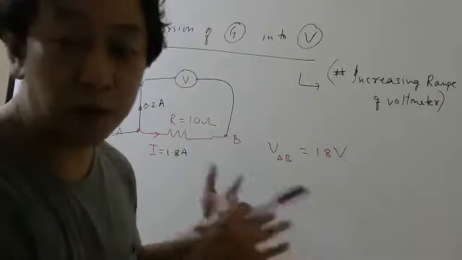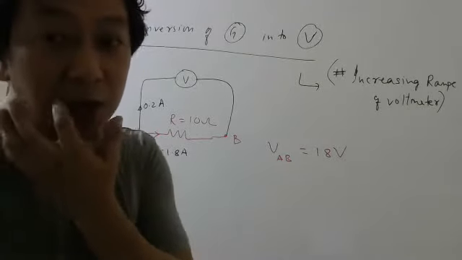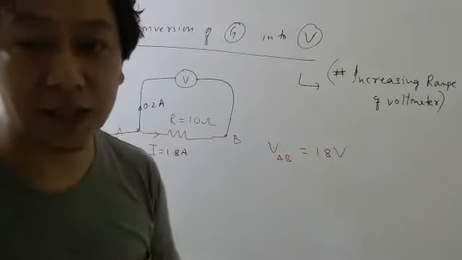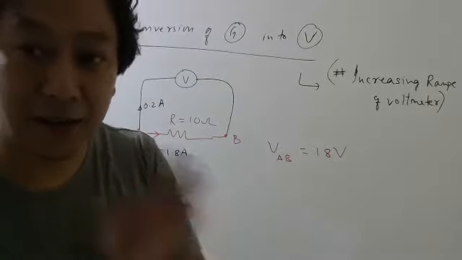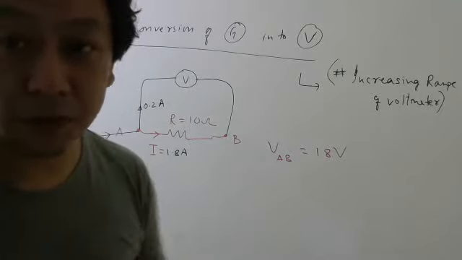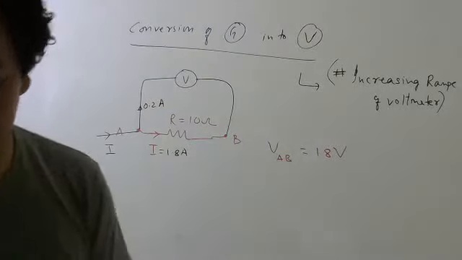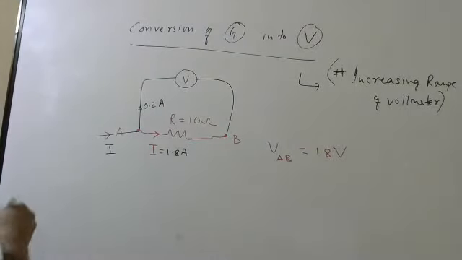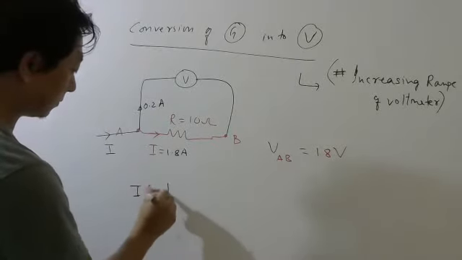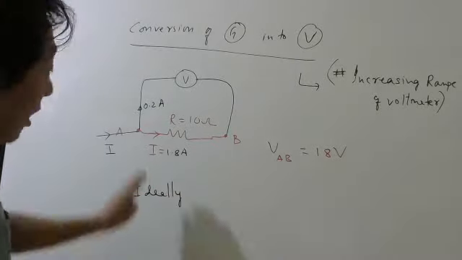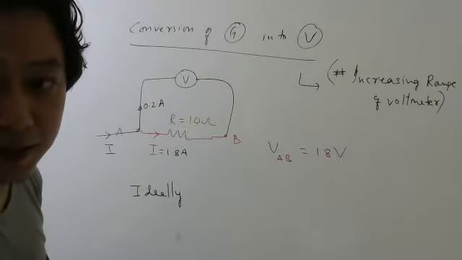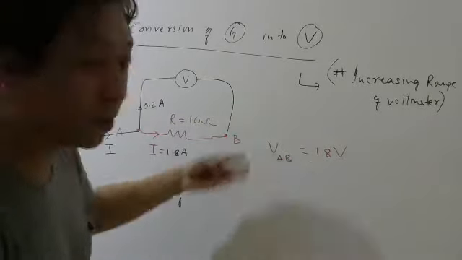You can subtract 20 with 18. That will be your error, 2 volt. Then you divide 2 volt by 20. That will be your relative error. Then multiply with 100. That will be your percentage error by putting this voltmeter in parallel. Ideally, how much current should go there, so that you get 20 volt here?